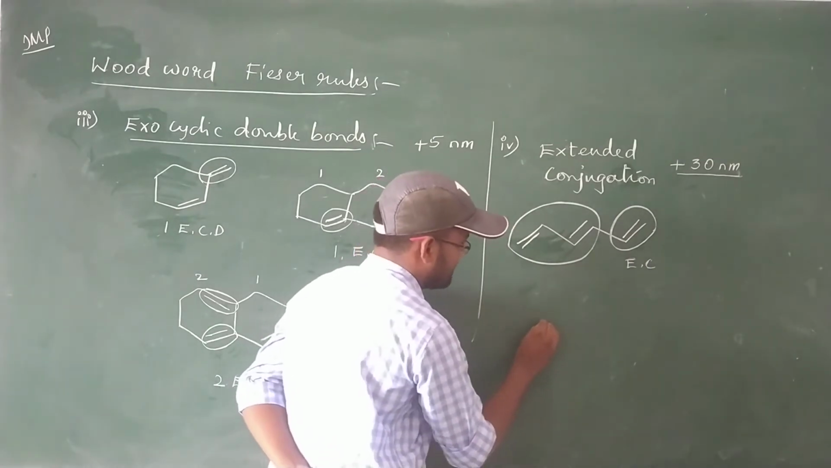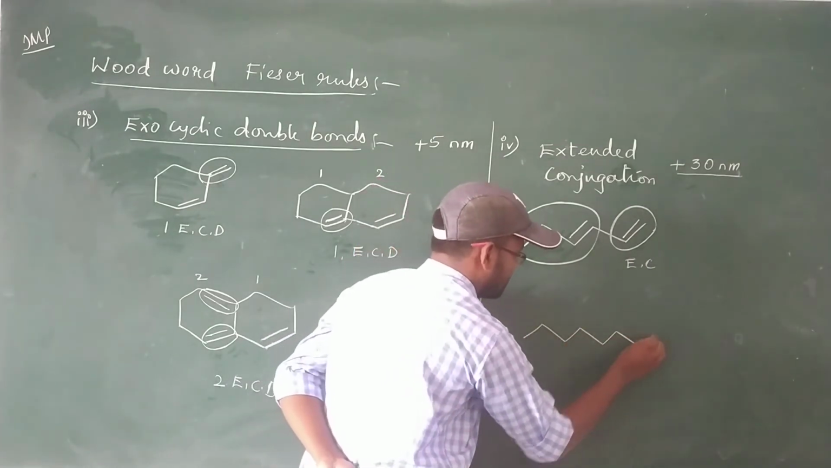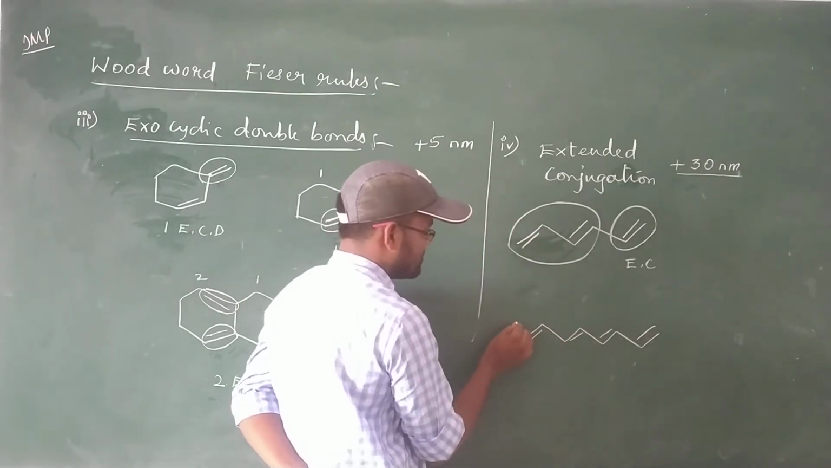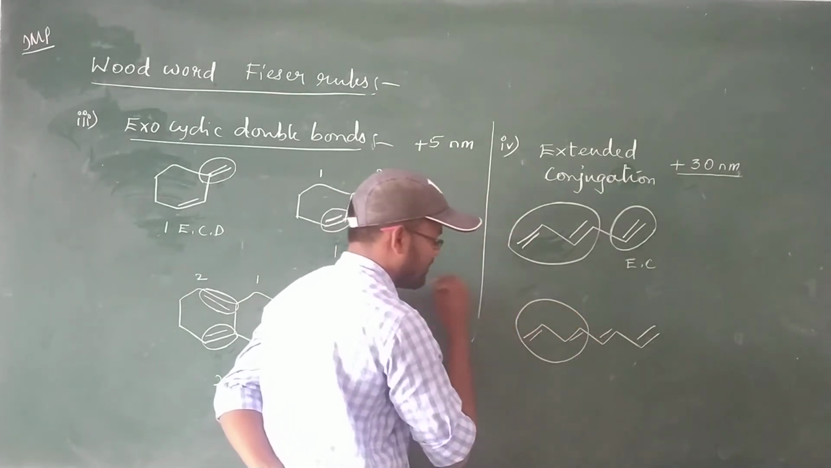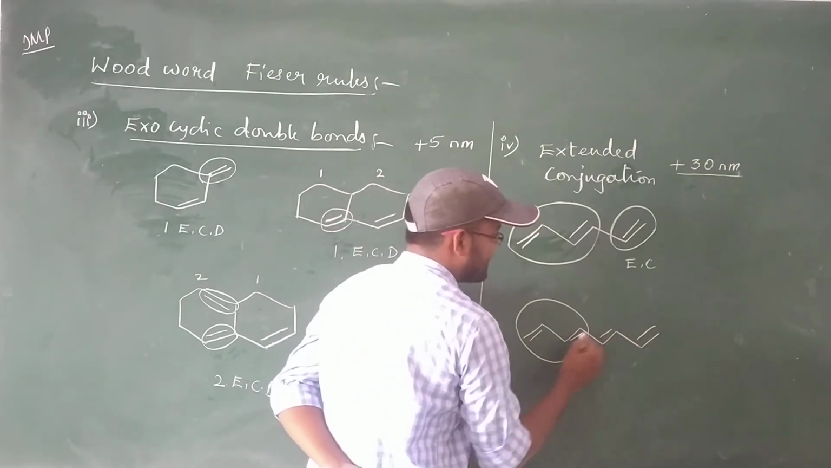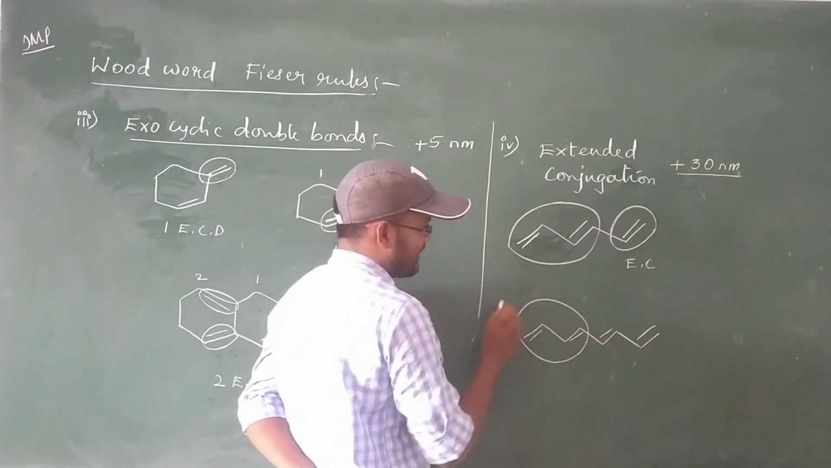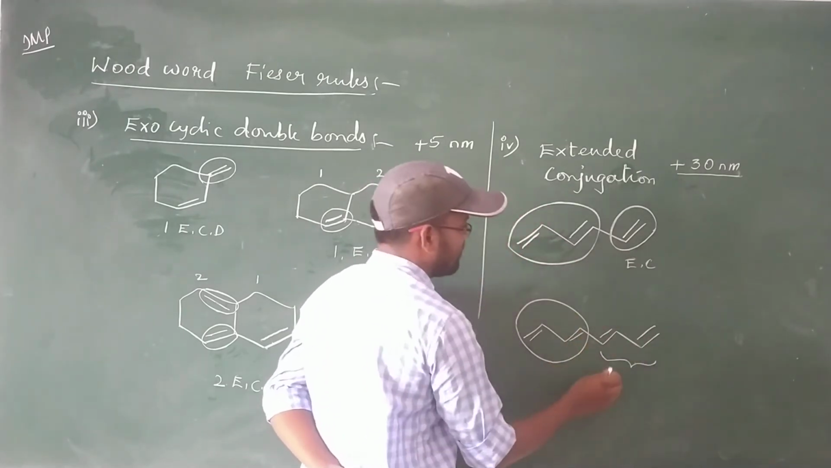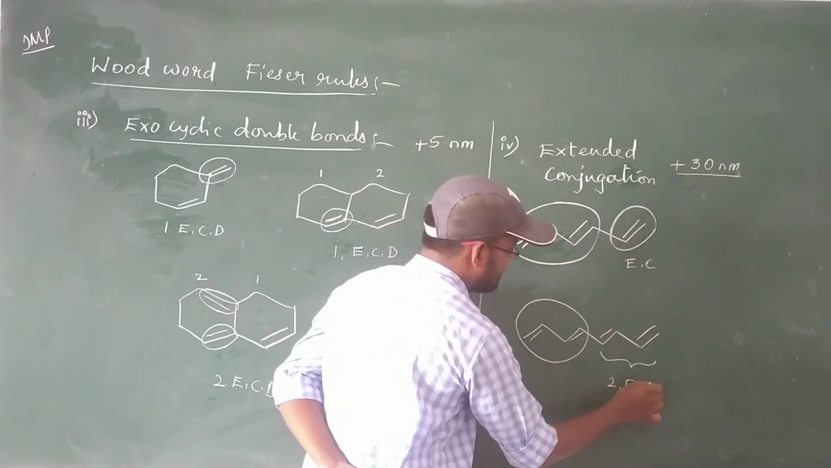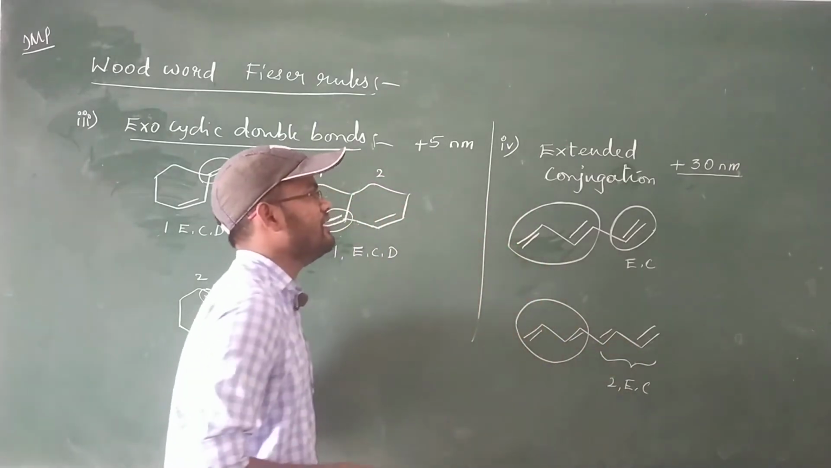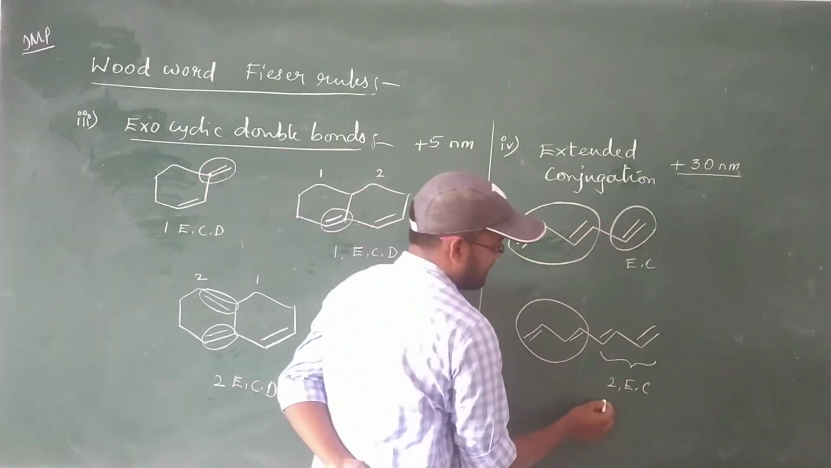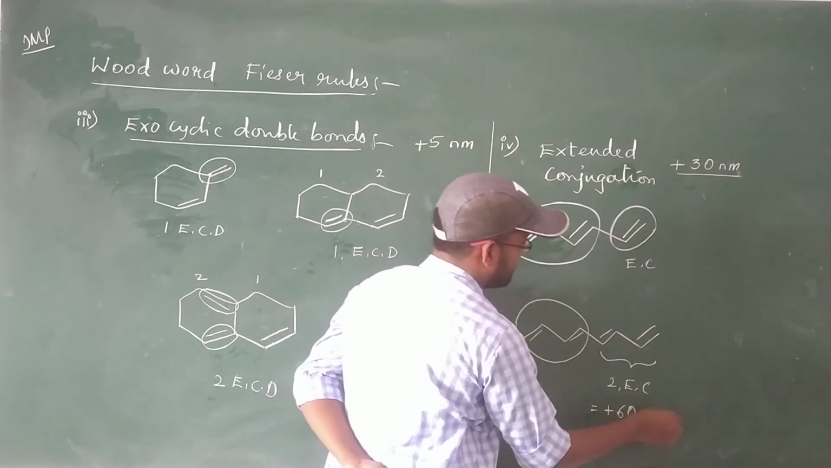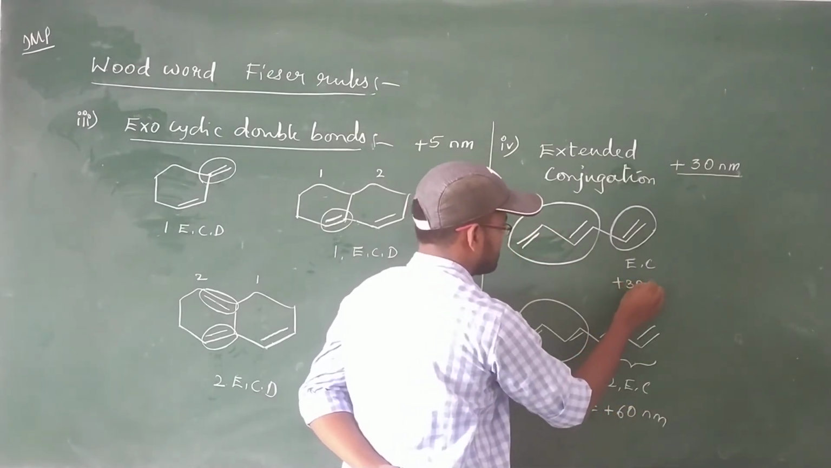For example, let's take another diene. This looks like this, and we consider this as our diene. These two double bonds increase the conjugation of our diene. So let me consider these two double bonds as extended conjugations, 2 EC, E for each EC. Let's take a plus 30 here, addition plus 60 nanometers, here addition plus 30 nanometers.